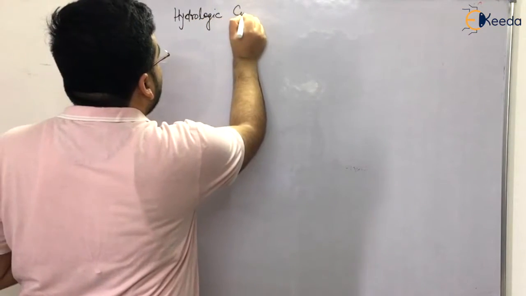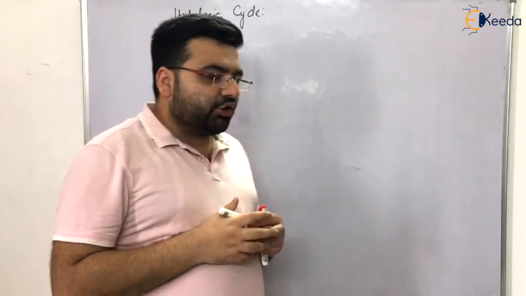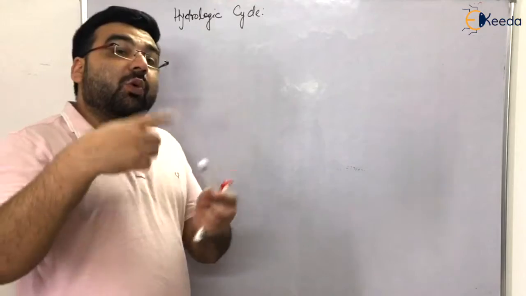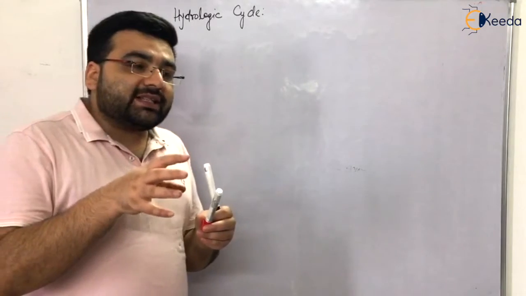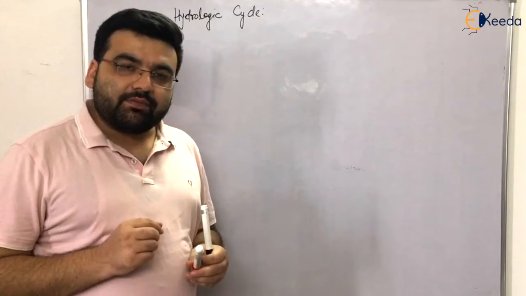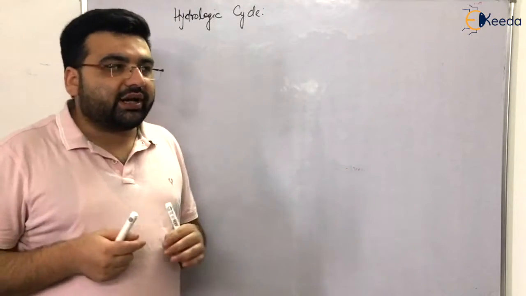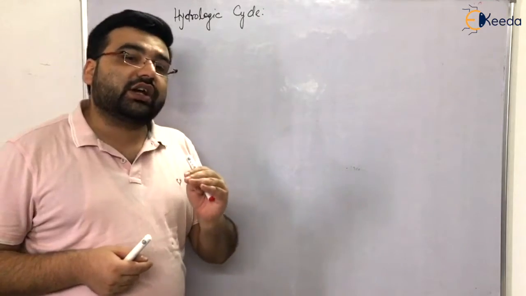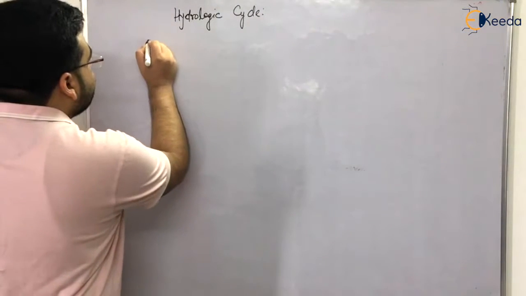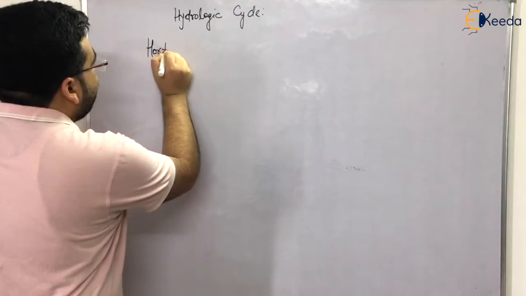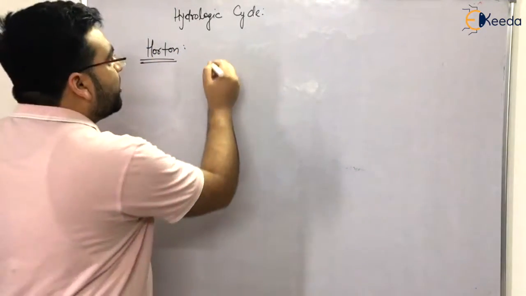So what happens in the hydrologic cycle? Even in class 11th and 12th you must have heard about the water cycle. There is no initial point of the hydrologic cycle. For example, if someone says that the hydrologic cycle starts from land, that is not correct. If someone says it starts from ocean, that is also not correct. But Horton, who was a scientist, told us that the reference point of a hydrologic cycle can be considered to be the oceans.